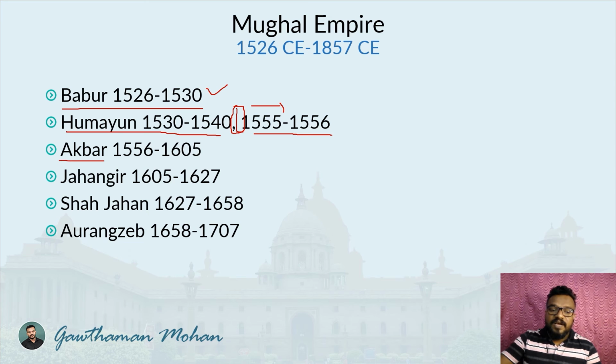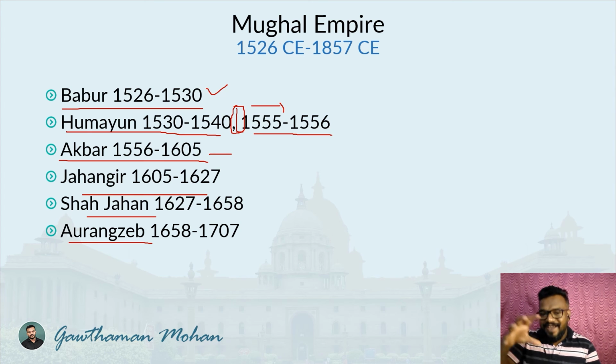And Humayun's son Akbar ruled from 1556 to 1605, for almost 50 years. And then Jahangir, then Shah Jahan, and then Aurangzeb. Like we already mentioned, after the death of Aurangzeb, the disintegration of the Mughal Empire started, and it ended during the 1857 revolt, or in the year 1857. So hope you got an idea about the Delhi Sultanate, the Battle of Panipat, and the establishment of the Mughal Empire.